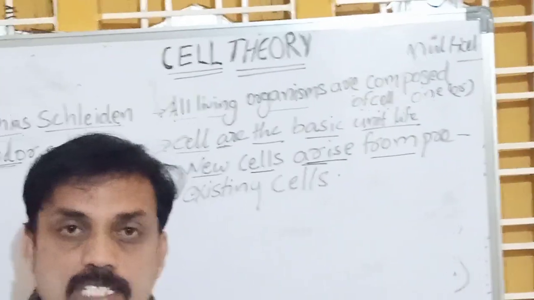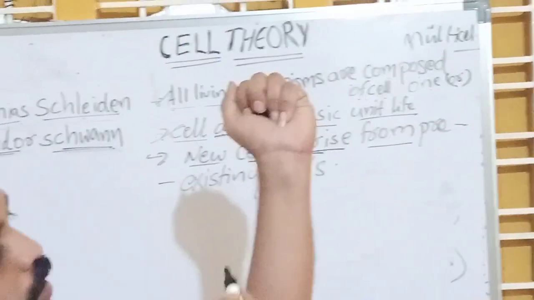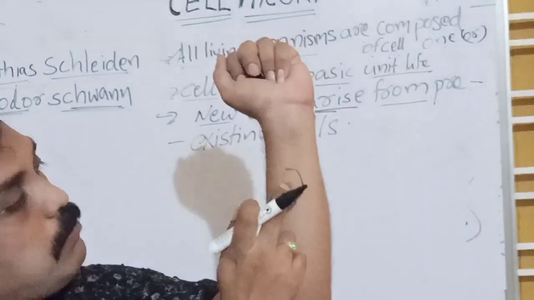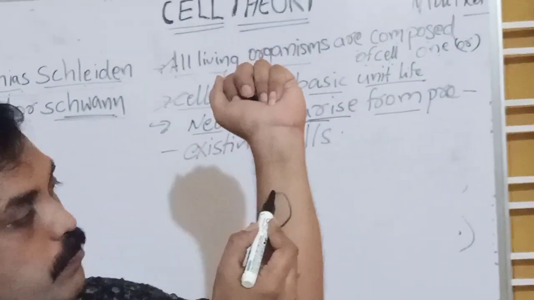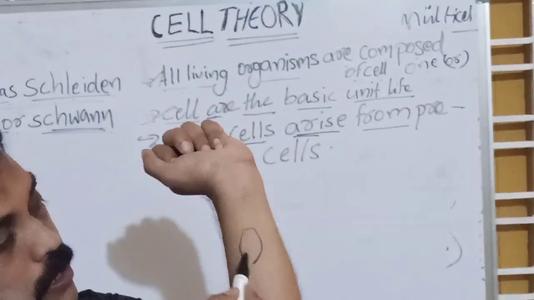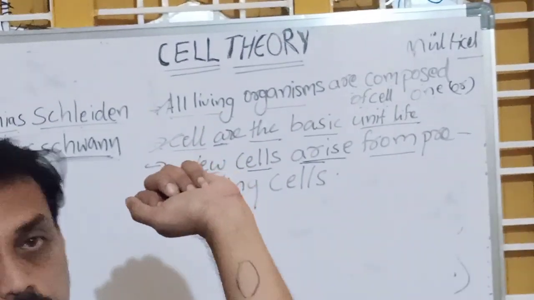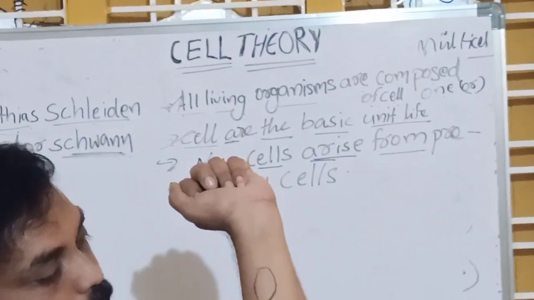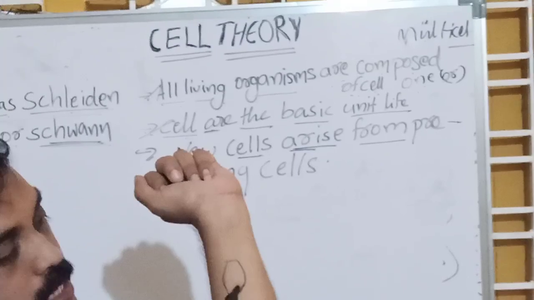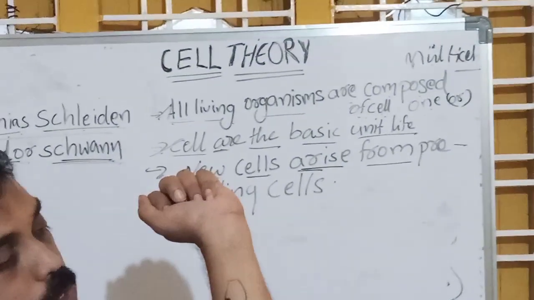New cells arise. For example, my skin is removed in this region. This part is removed, whatever rounded part. After a few days, maybe 10 to 15 days, we observe this skin is covered with new skin.